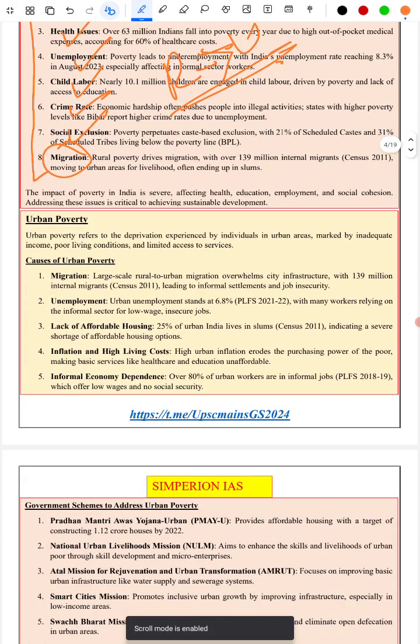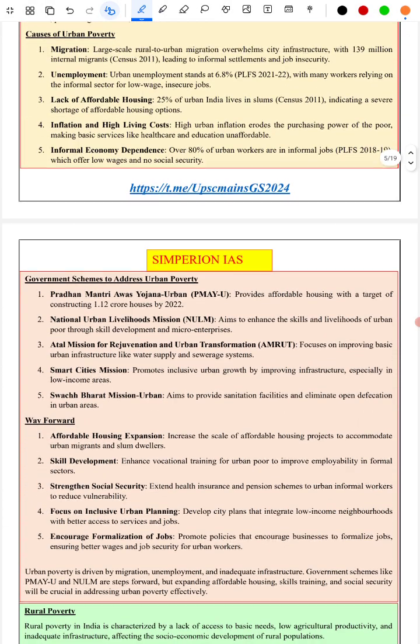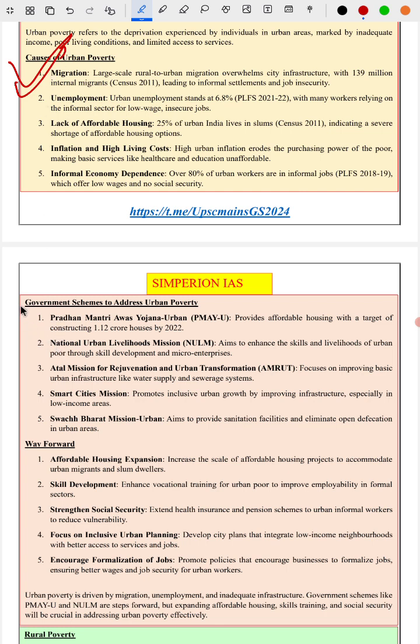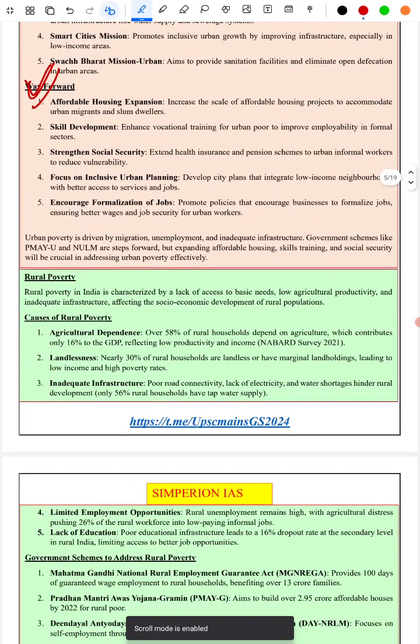Next topic we have discussed is urban poverty. In urban poverty, we have discussed the causes of urban poverty, and next the government schemes to address urban poverty and the way forward. Next topic is rural poverty.